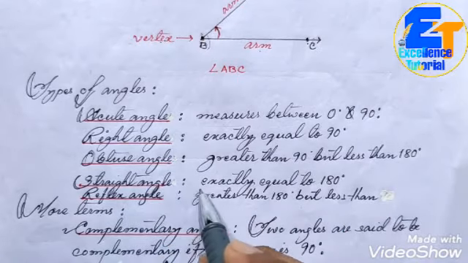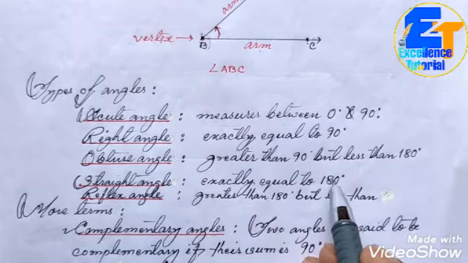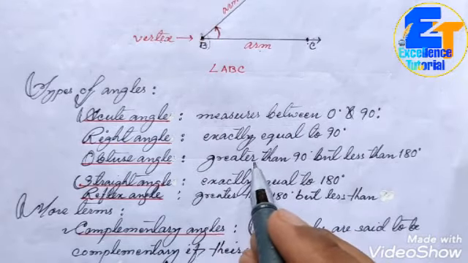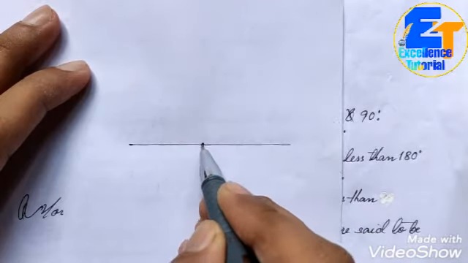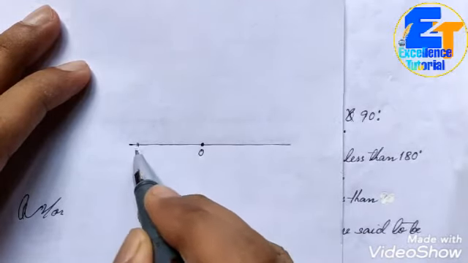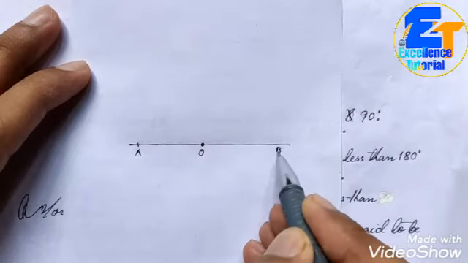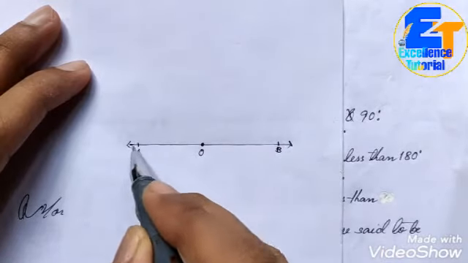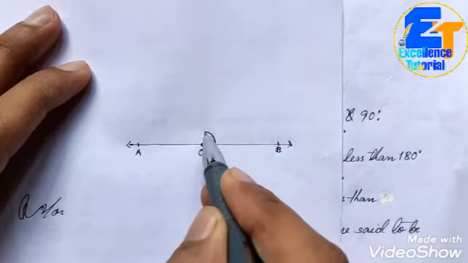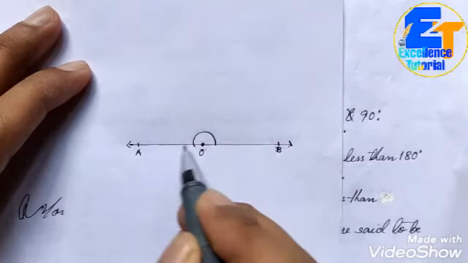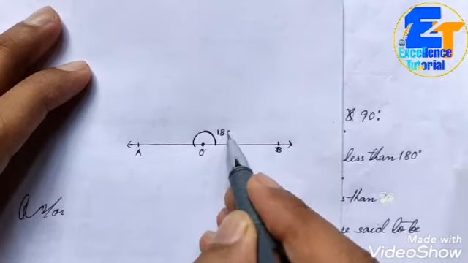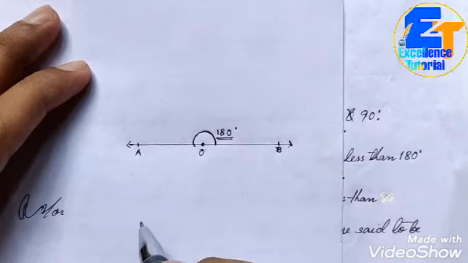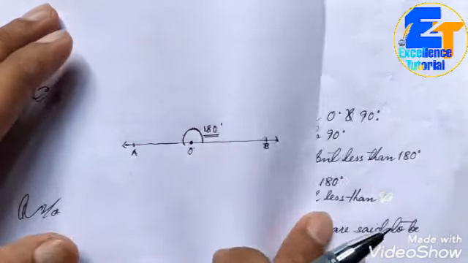A straight angle is exactly equal to 180 degree. Suppose a straight line, and suppose we have taken one point here, A, and one point here, B, with point O between them. Since AOB is a straight line, we can say it is a straight angle, and its measure is always 180 degree. So this is the straight angle.